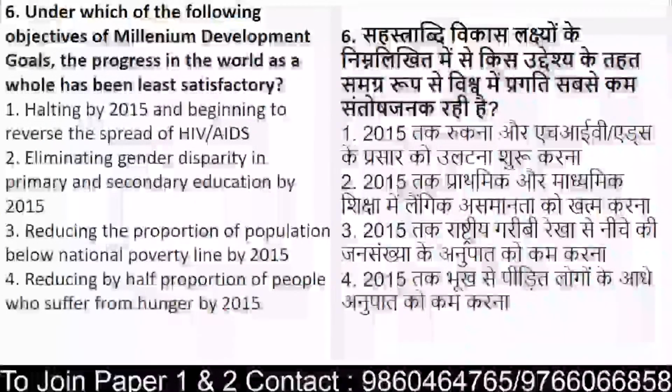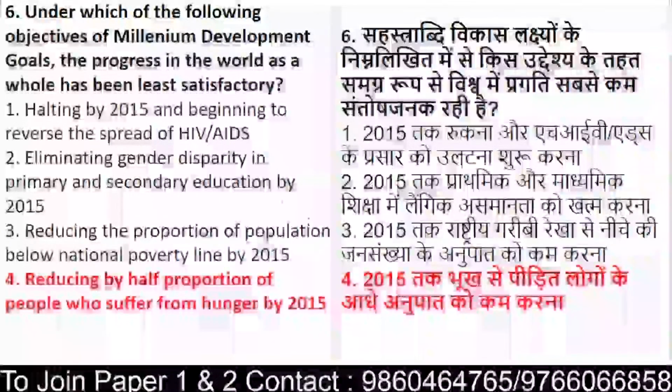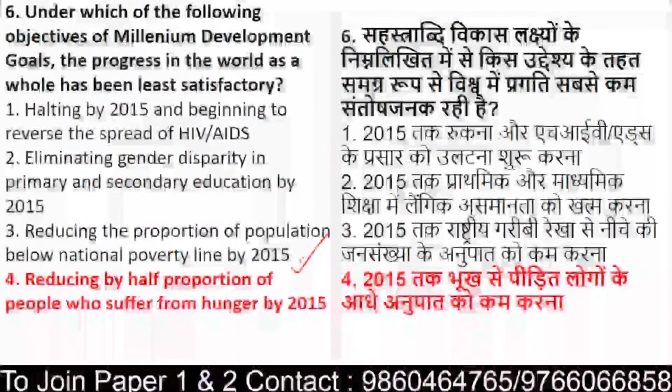Okay, let's see. So when we talk about the goals listed, and when we talk about the least satisfactory level, that is reducing by half, that is 50%, the proportion of people who suffer from hunger.